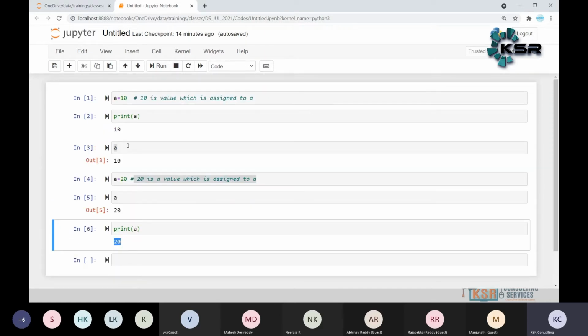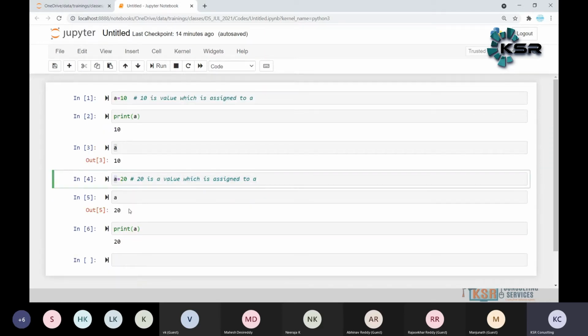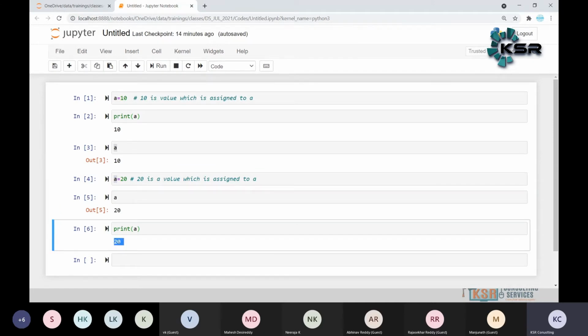a is equal to 10, print of a is 10. a is equal to 20, print of a is 20. That means it is an override. This is a single line statement.